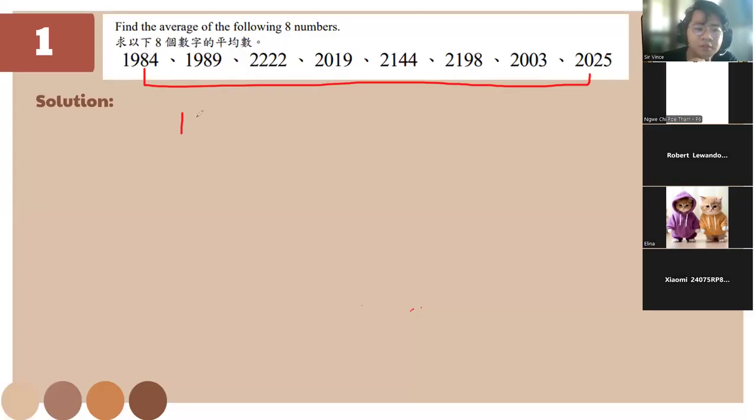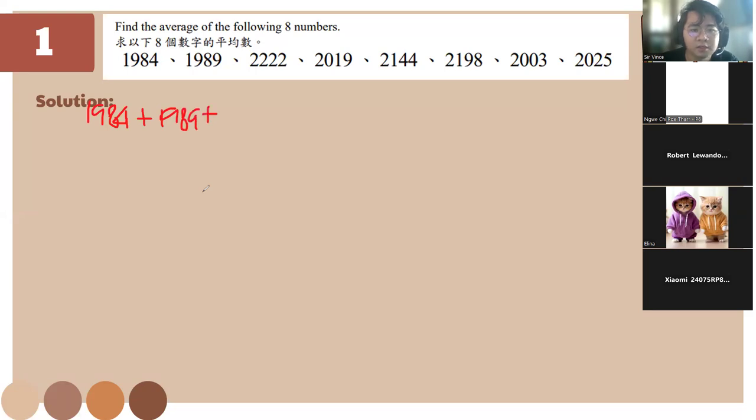So for this one, to find the average of the following 8 numbers, we need to add, so 1984 plus 1989. We'll add them all together. Okay, I'll just do this in this way. So we have 1984 plus 1989. I hope you listen well because I don't have good penmanship.